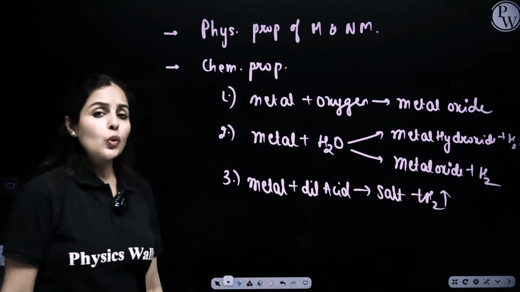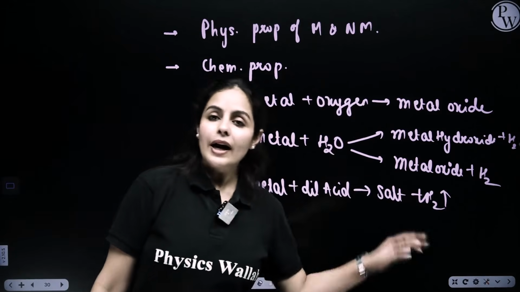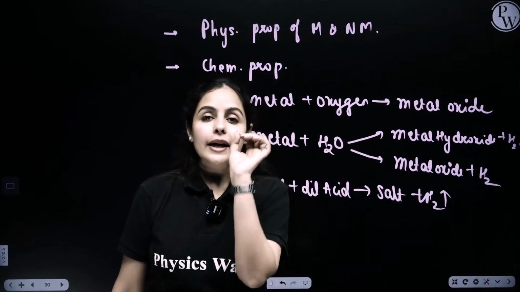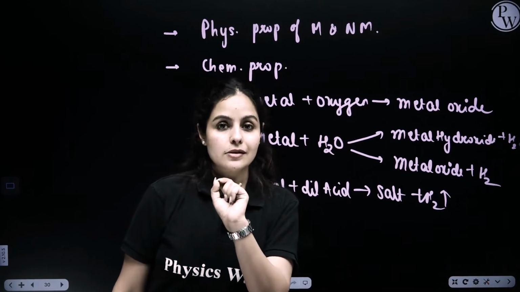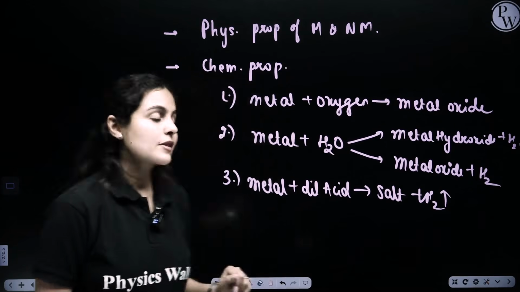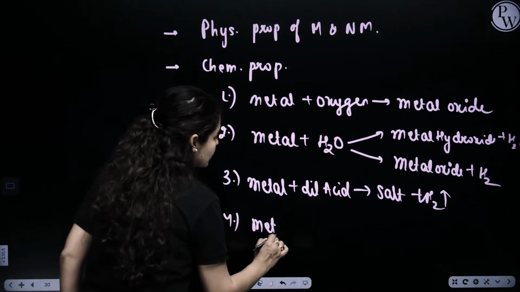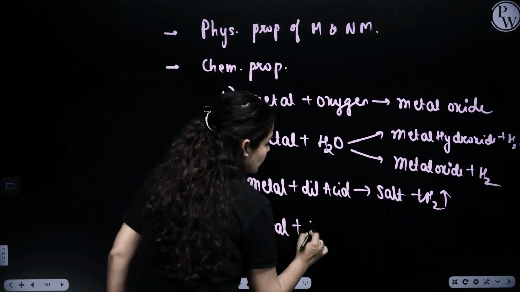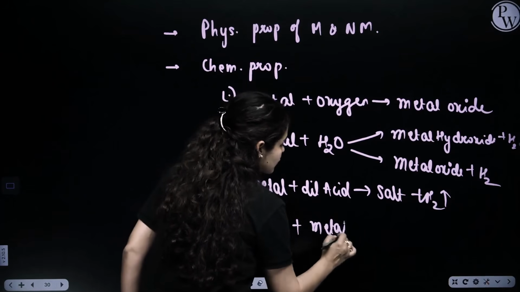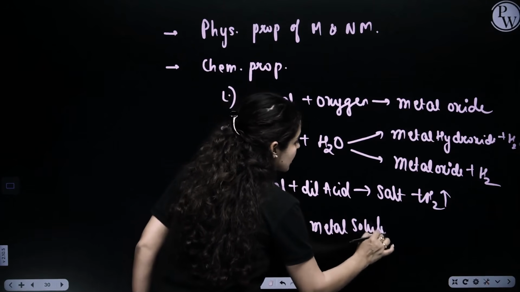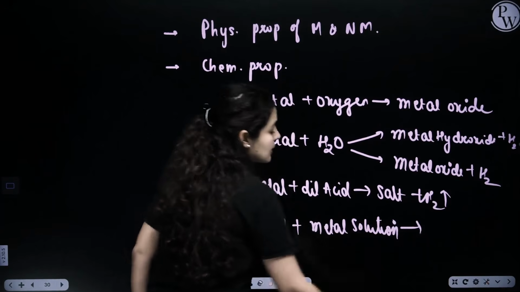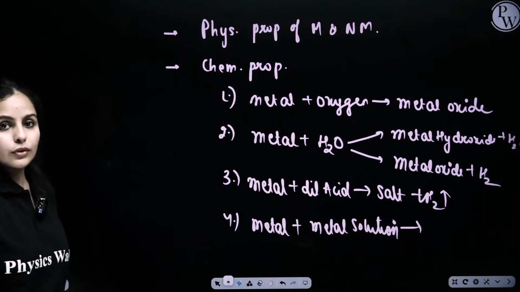Now, why was there no HNO3 involved here? Why didn't I pick dilute HNO3 in this case? Tell me in the chat box. Come on, guys. And then we learned what happens if metal reacts with a metal solution. It's a displacement reaction. Cool?